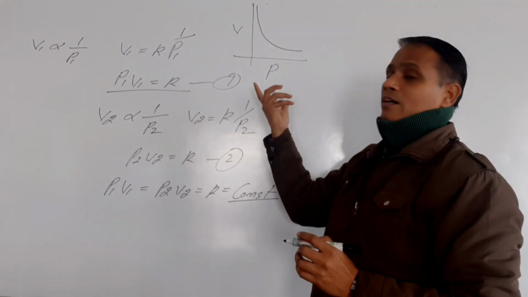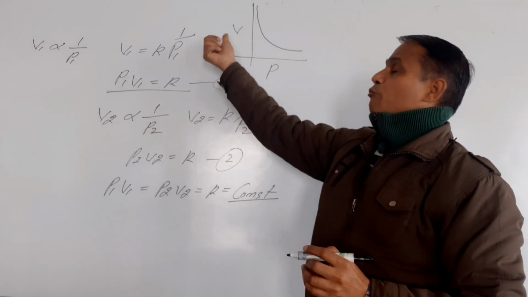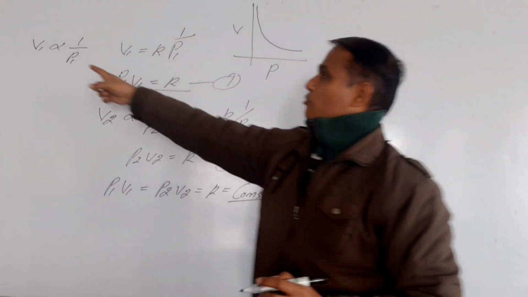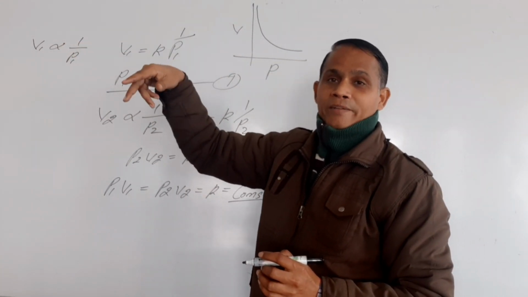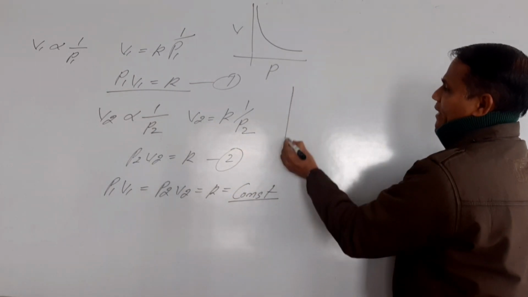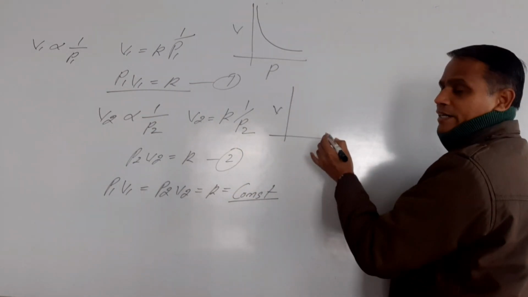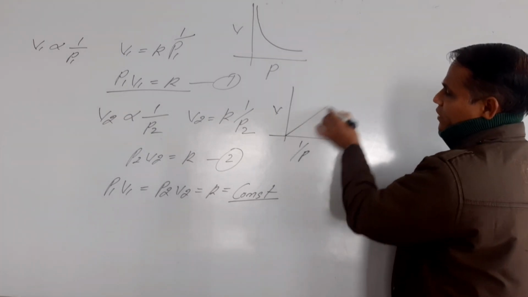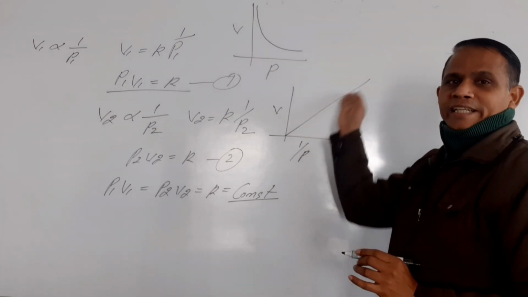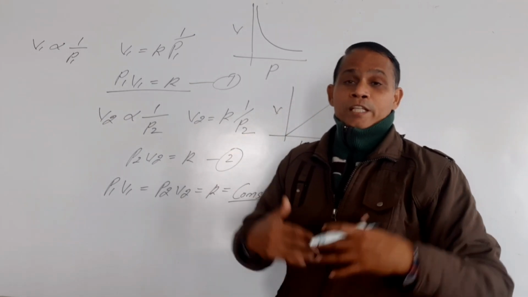Now the next graph is the graph between V and 1 upon P. The direct relation is there with 1 upon P. So you will have a graph like this, with V along the y-axis and 1 upon P along the x-axis. The graph will be a straight line like this. A linear graph you will get.